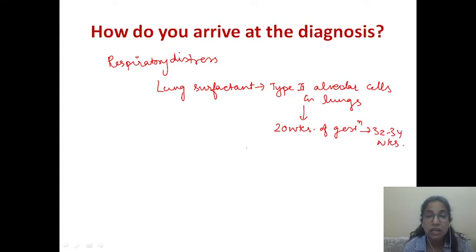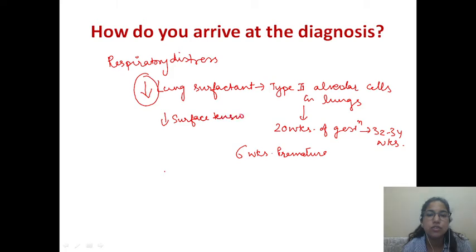Now, what was the case with this child? That this child was born 6 weeks premature. So definitely the quantity of lung surfactant must be less in this child. And what is the function of lung surfactant? It decreases surface tension in the alveoli.